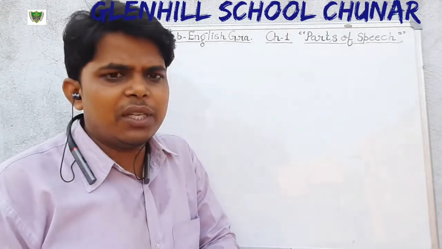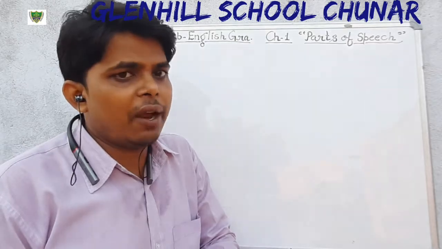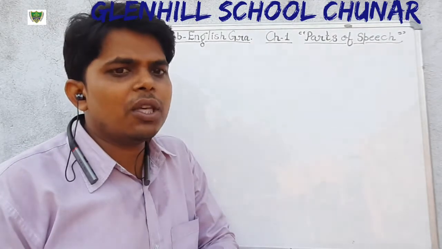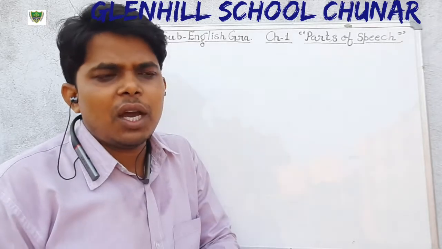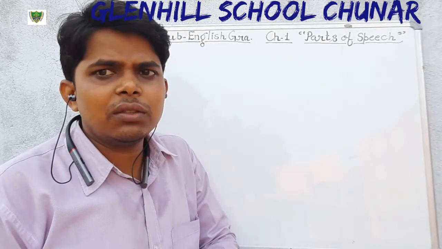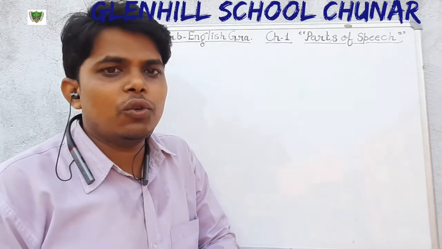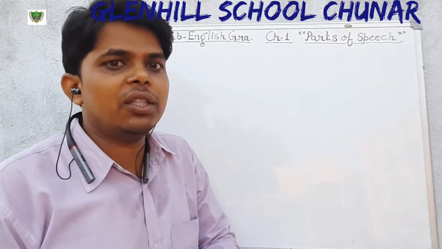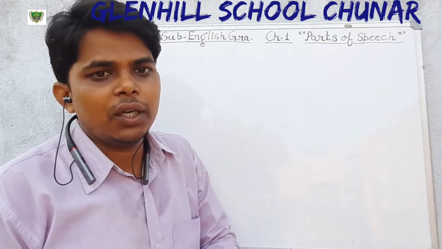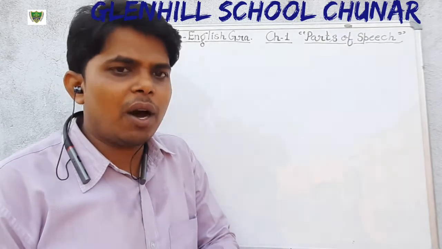And the third, we have discussed adjective. What is adjective? Adjective is a describing word. It describes the quality of a noun or pronoun. And the fourth we have discussed is verb. Verb is a doing word or action word that denotes the action done by the noun or pronoun. Okay students, today we will study about adverb.